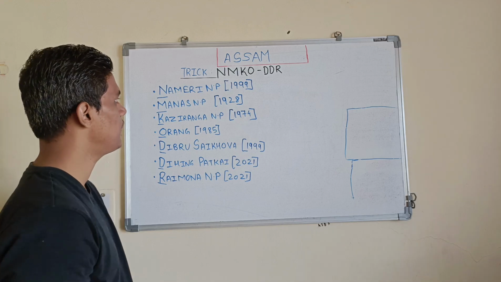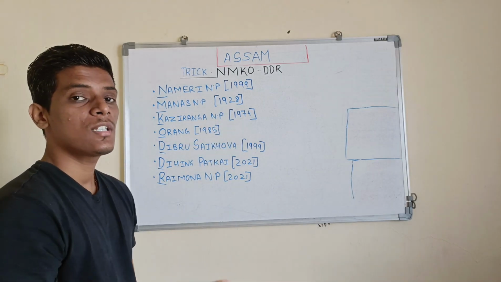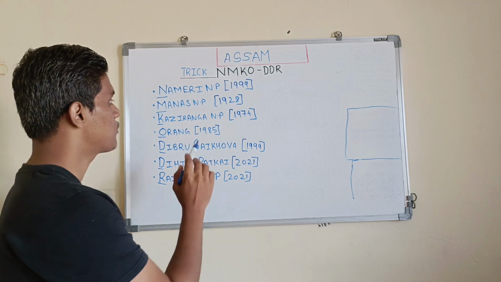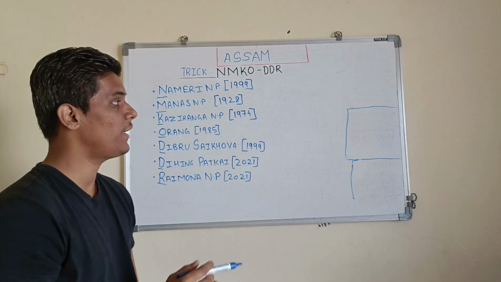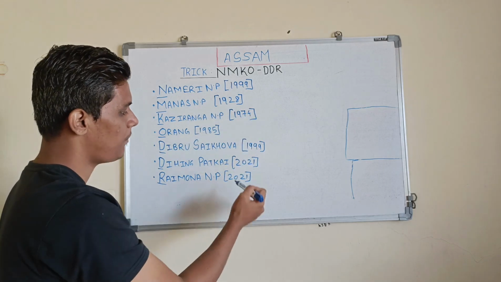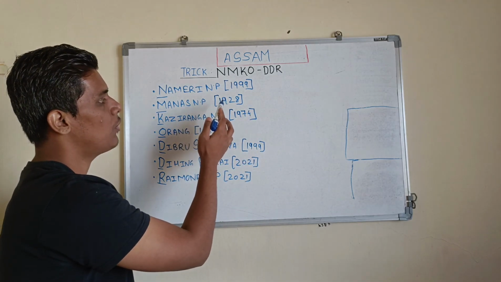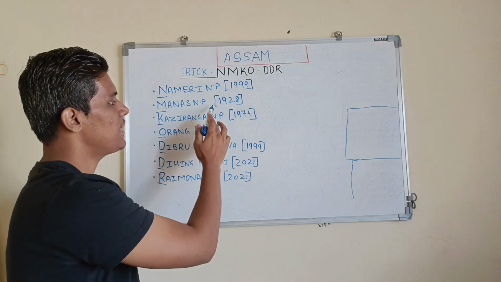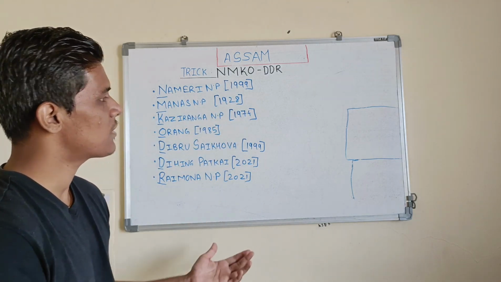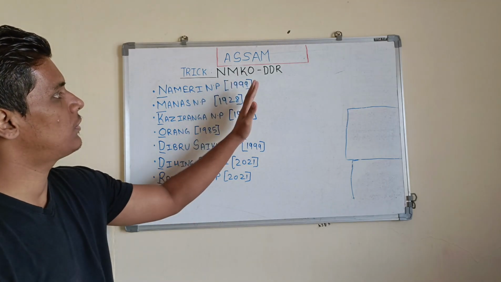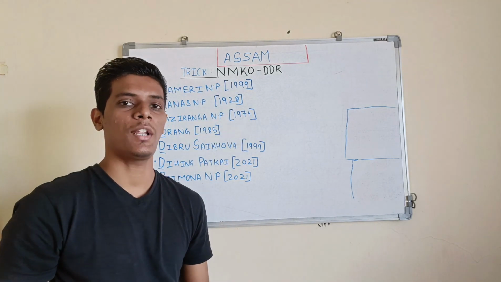Sometimes they ask in exams when Manas National Park was established, or which is the oldest national park in Assam. You just have to remember that Manas National Park is 1928. If you remember the establishment years of the other national parks, you can easily say that Manas National Park is the oldest in Assam, established in 1928. So just try to learn this trick, NMKODDR. We will meet in the next video with a new national park and a new state.